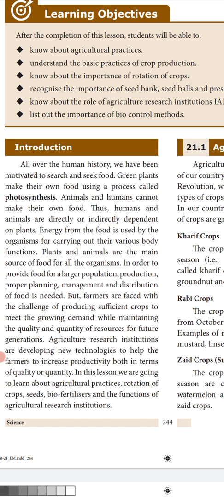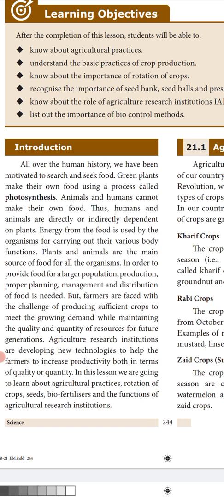Animals and humans cannot make their own food. They have to depend directly or indirectly on plants. Even for air, plants should be there. Those who eat non-vegetarian food, for example chicken or sheep or goat, they also require plants.